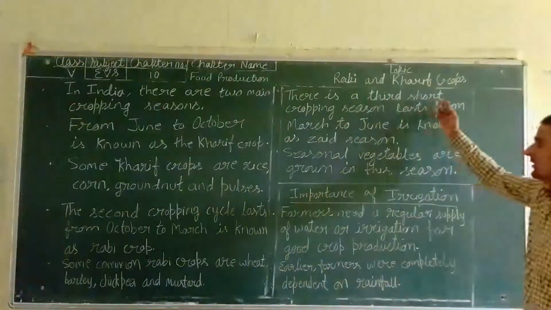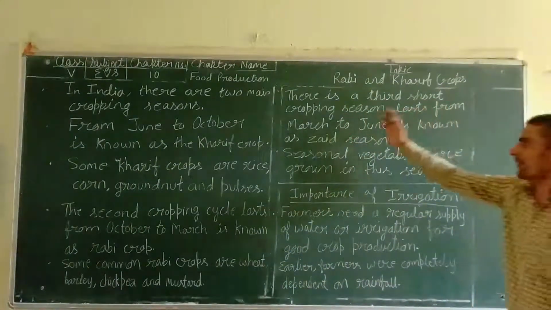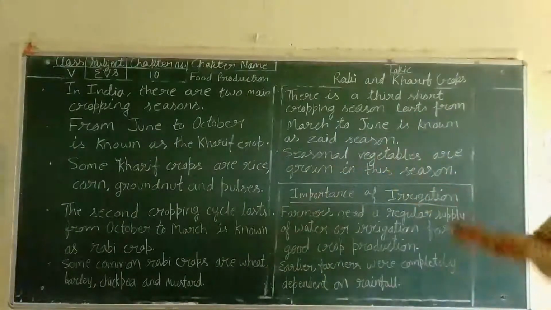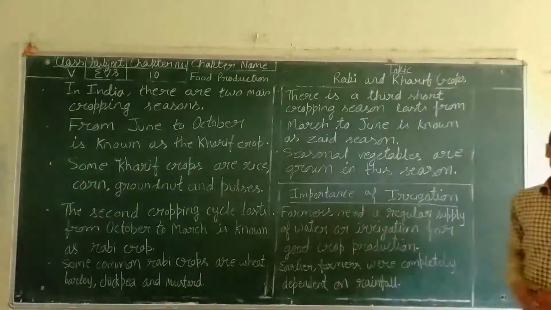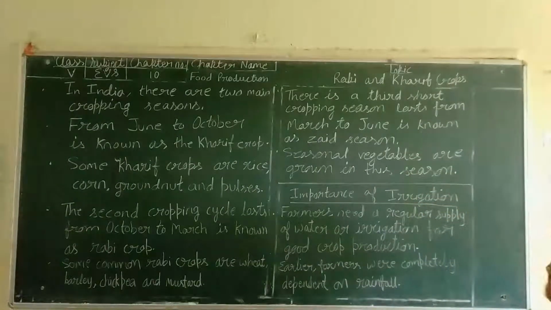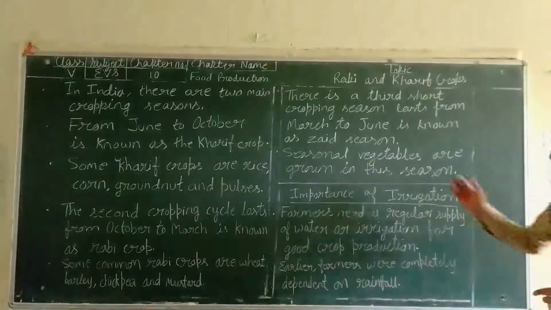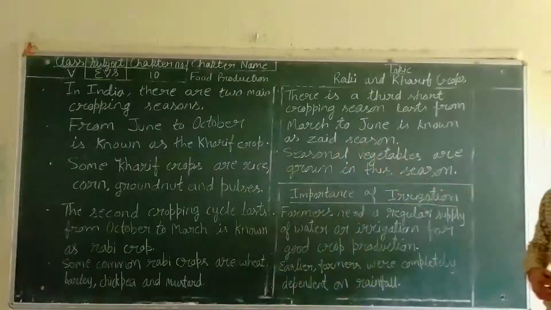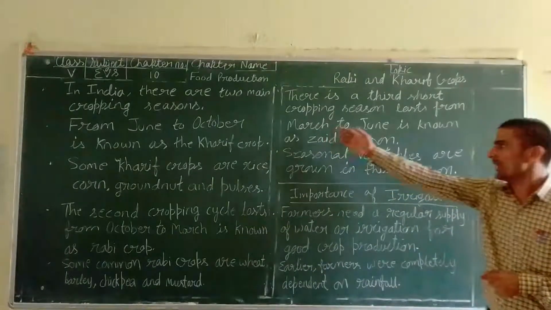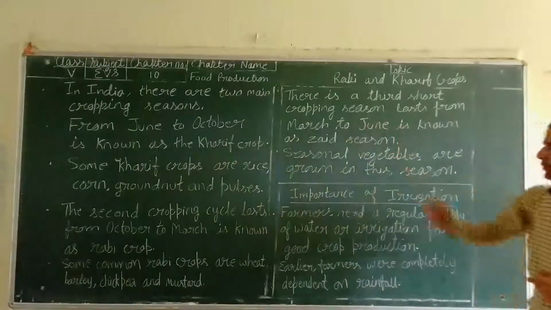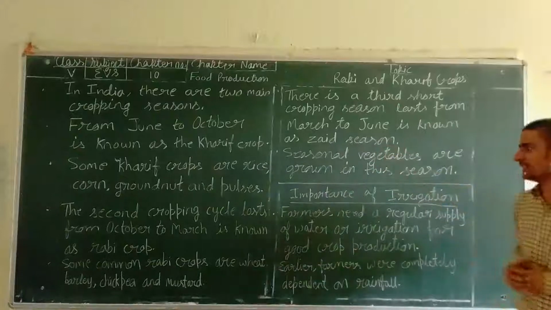There is a third short cropping season, which lasts from March to June, known as the Zaid season. But again, there are two main cropping cycles, even the third one is only for a short period. That is the Zaid season. This duration is March to June. Okay, March to June, that is the Zaid season.